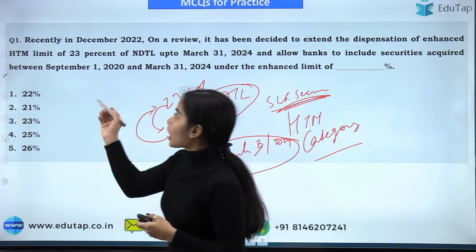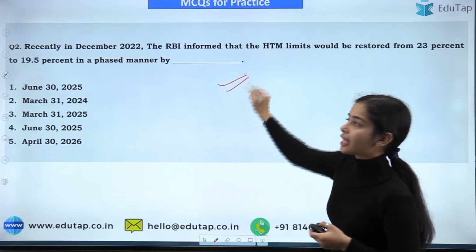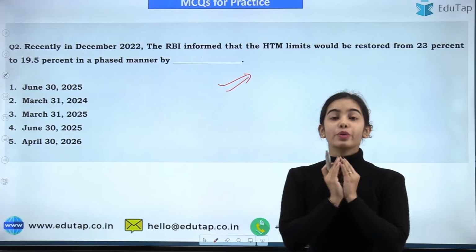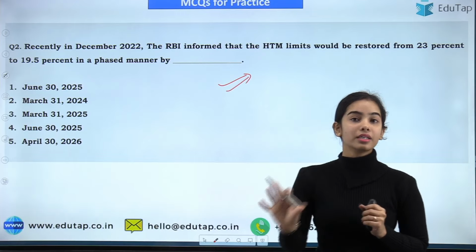Okay. So now this is the first question that I hope you can easily answer, and this is the second question that I hope you can easily answer now, and you have understood about the HTM category, about the SLR securities that are under the HTM category.